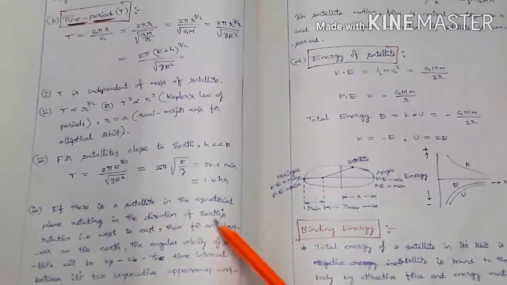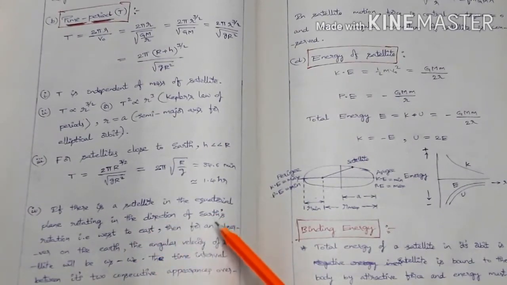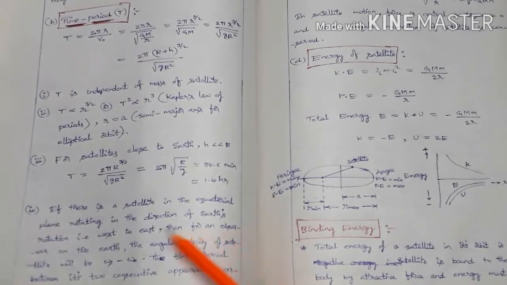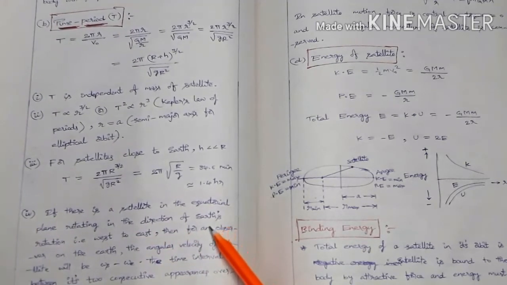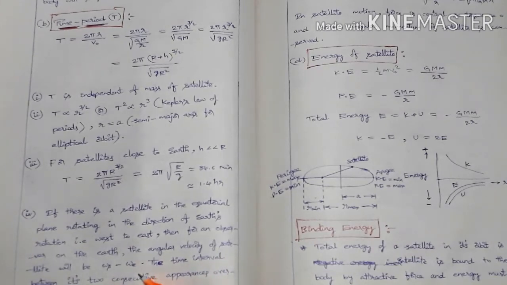If there is a satellite in the equatorial plane rotating in the direction of Earth's rotation, so you know Earth rotates from west to east, and the satellite also rotates in the same direction, from west to east, then for an observer on the Earth, the angular velocity of the satellite will be omega s minus omega e. Omega s is the angular velocity of the satellite, and omega e is the angular velocity of Earth.